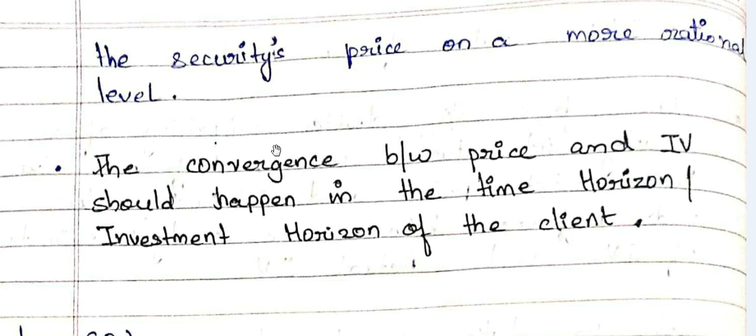So you can say that the general market in which that stock is trading is actually overvaluing that stock. According to the analyst, the market has given extra value to that stock.